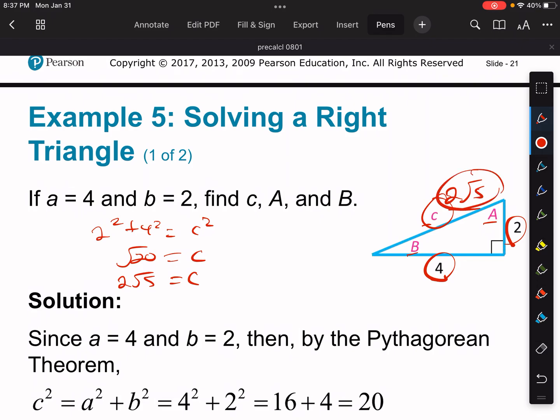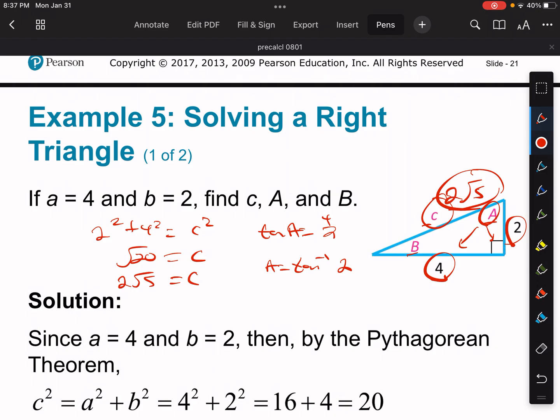Okay, so now that I have all 3 side lengths, I can easily find my angles. I'm going to go ahead and use A. If I use A, and I want to use 4 and 2, that would be opposite over adjacent. So I can say the tangent of A is equal to 4 over 2, which means A is equal to the inverse tangent of 2.